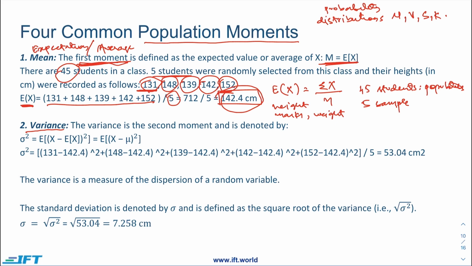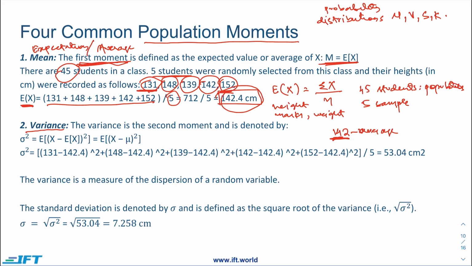So mean gives an idea what sort of expectation we should have about the average value. Variance tells us what the variation is. For example, 142 is the average, but what is the variance like? How are the other values different from 142?